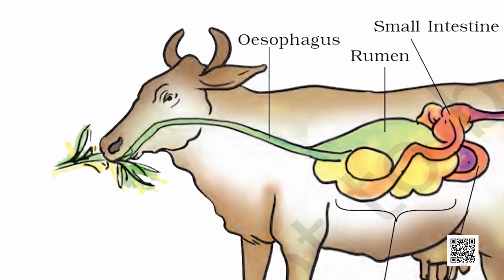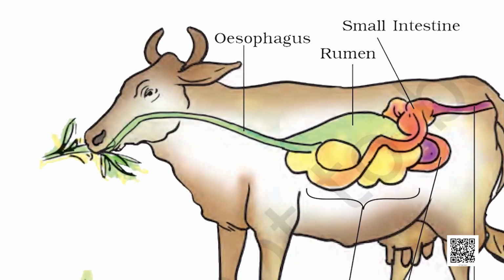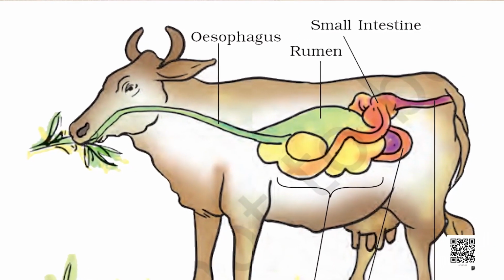So far, we have learned about the digestive systems in humans and in animals. We have got a lot of idea about the different parts and processes involved. But have you ever wondered what the process involved in the digestion of a single-celled organism is? How do they acquire food? How do they process it? Or how do they digest it? Let us find out about that in this next segment.